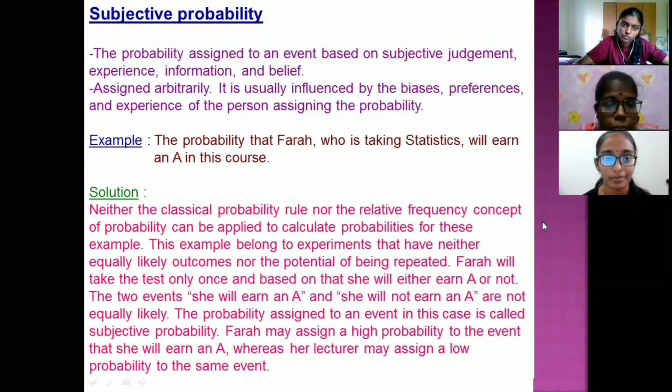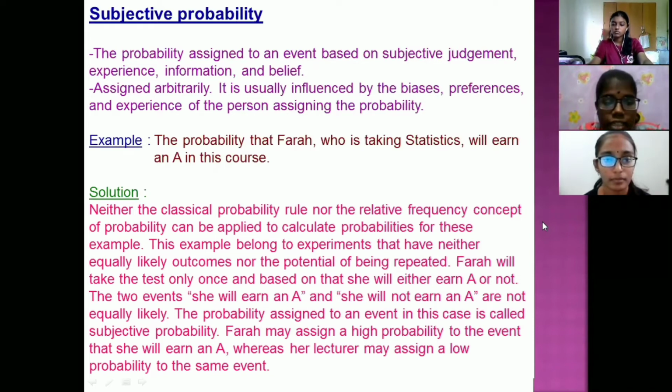This example belongs to experiments that have neither equally likely outcomes nor the potential of being repeated. Farah will take the test only once, and based on that she will either earn an A or not. The two events, she will earn an A and she will not earn an A, are not equally likely.